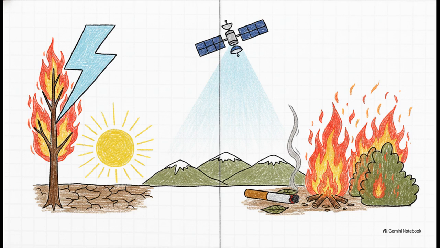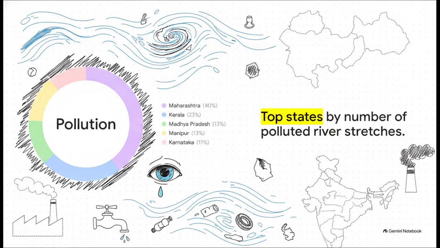To tackle this, a parliamentary standing committee recently pointed out a major flaw in our monitoring. We're heavily relying on foreign satellites that only pass over a few times a day. So, they're strongly pushing for India to launch a dedicated geostationary satellite to keep a 24/7 watch over the Himalayan region. And this brilliantly illustrates our next major environmental hurdle, river pollution.